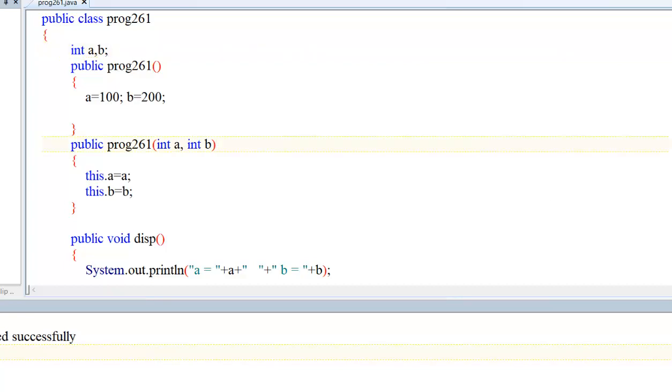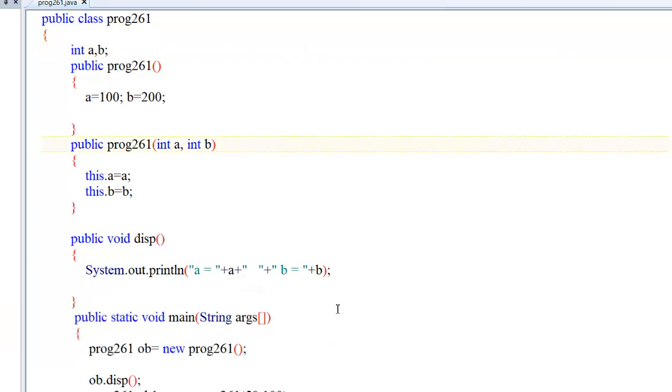So we use the this keyword when the class variable name and the parameter name are the same. Then only we will use this. This dot a refers to the class variable, and a alone refers to the local variable. So this dot a means the class variable, and int a means the local variable.